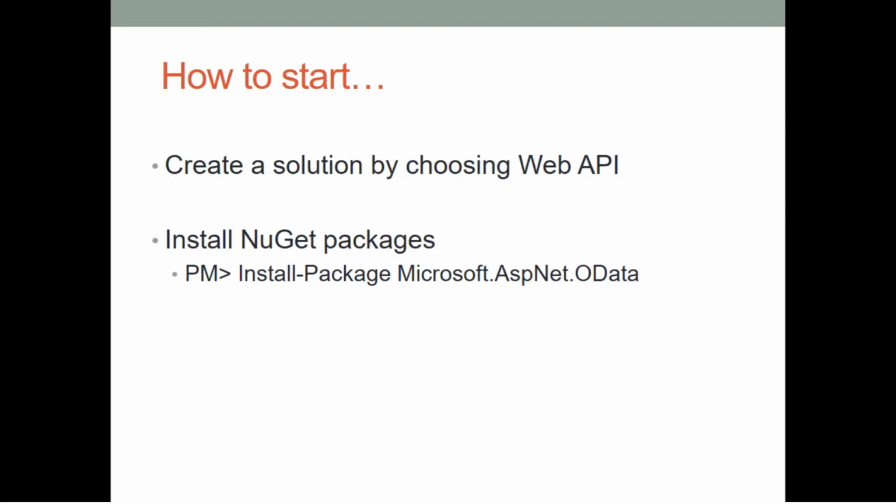Now let us see how to start retrieving data by using the Open Data Protocol. First, we need to create a solution by choosing Web API, and we need to install NuGet packages. We can install NuGet packages by using Install-Package Microsoft.AspNet.OData.